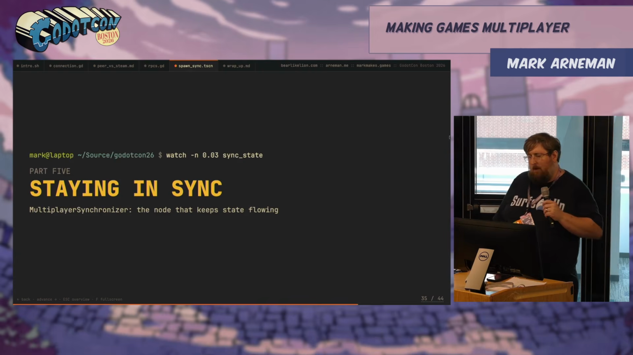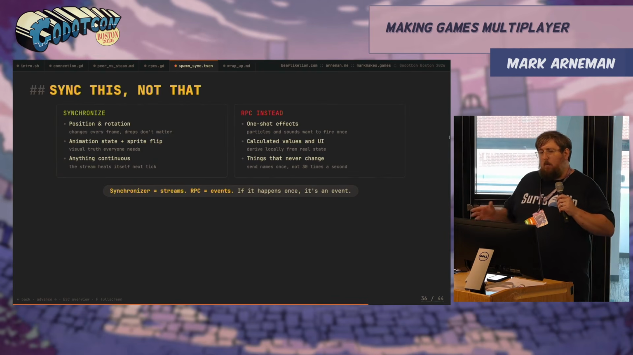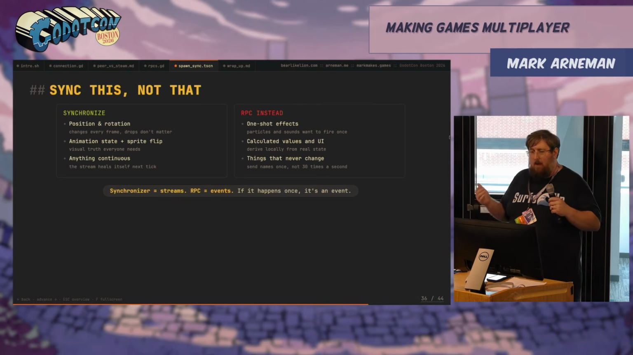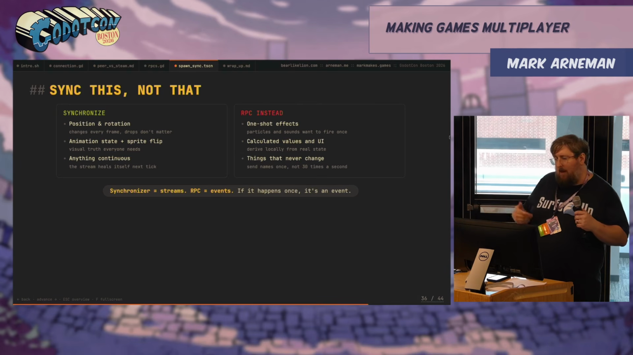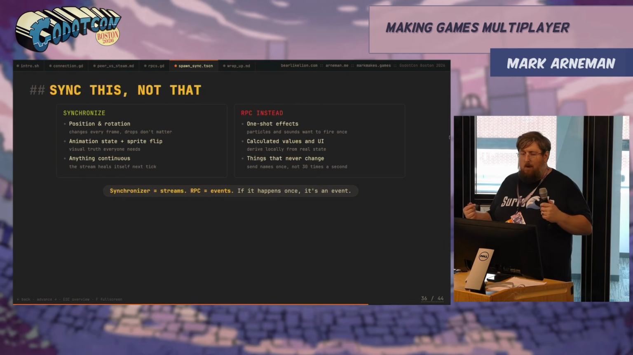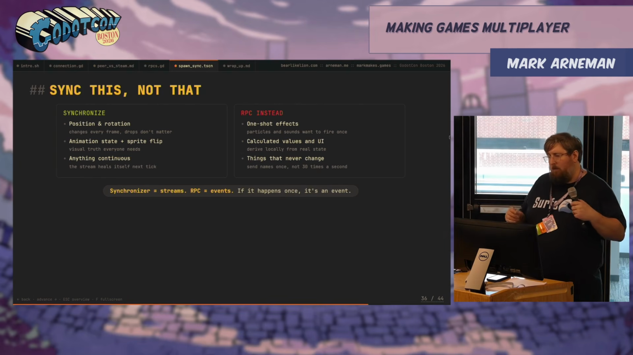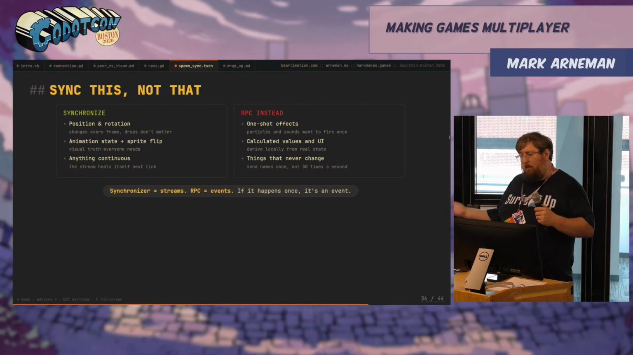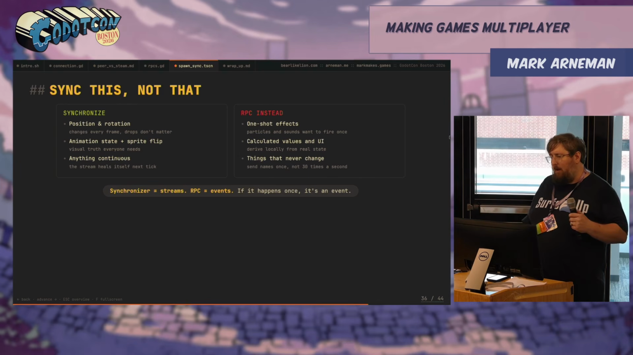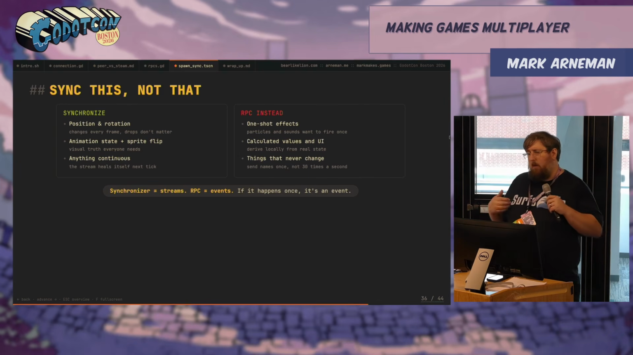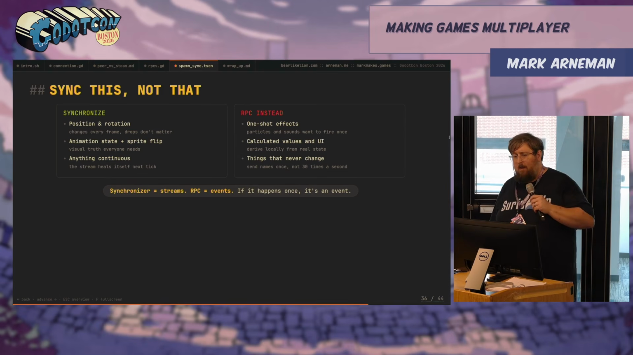Staying in sync. It's important to think about what you need to synchronize. Things like position and rotation, animation state and sprite flip, anything that's continuously sending. A synchronizer is great for streams, but if we want events, things like one-shots or calculated values, scores, we want to send that as an RPC instead.